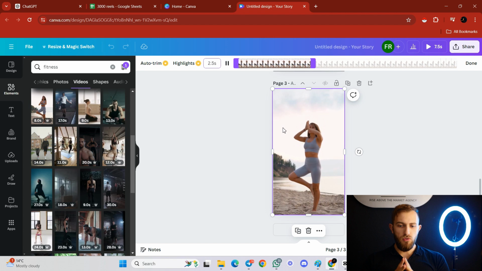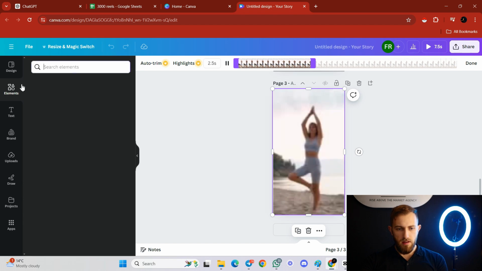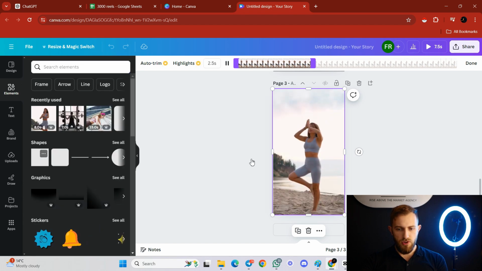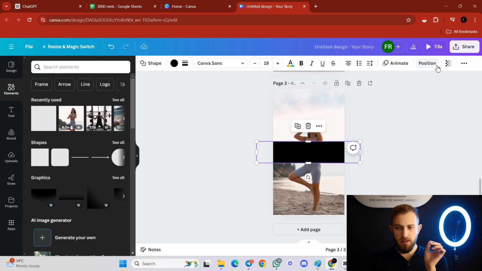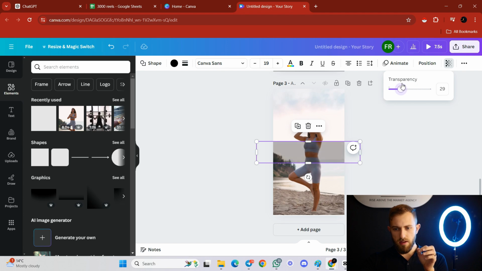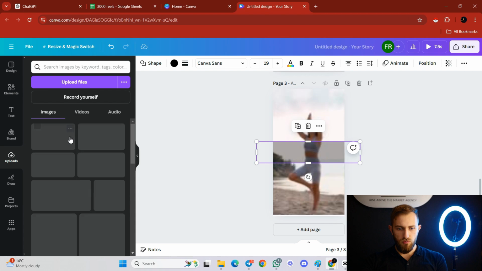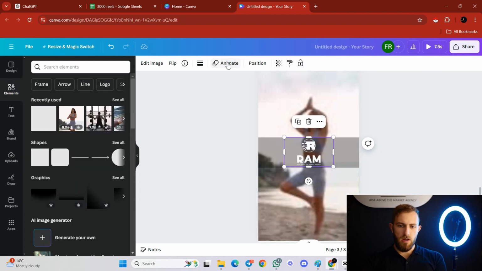And if, for example, you want to put your own logo here, I'm going to show you a very easy way to do it. You would stay here at elements, and then take over here shapes. You would do this, and I'm going to show you a very basic way to do it, but you can do it however you want. I would go over here to transparency, cut it back down a bit, and then I would go to my logo. Okay, cool. And then I would add the logo over here.